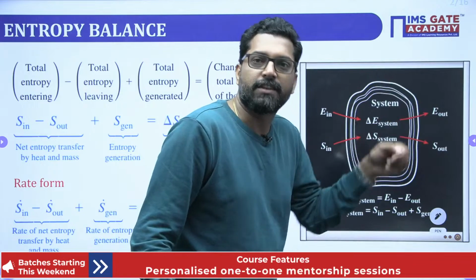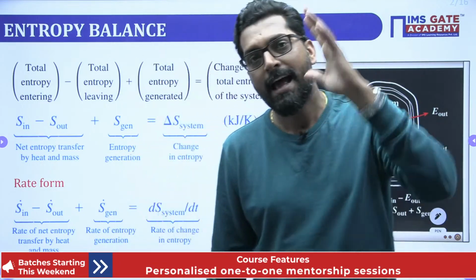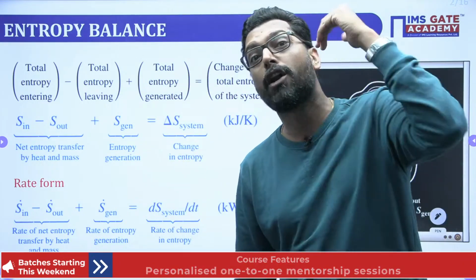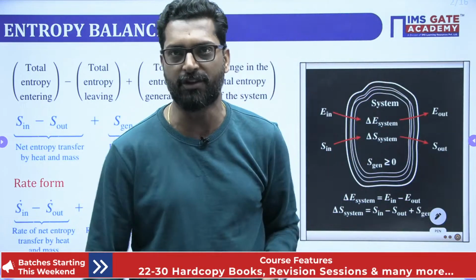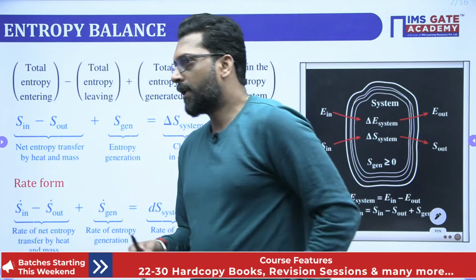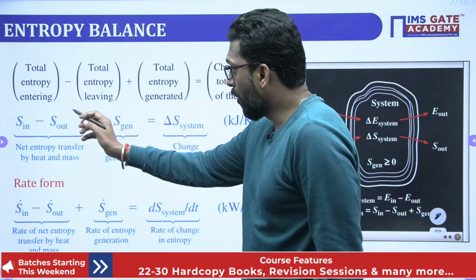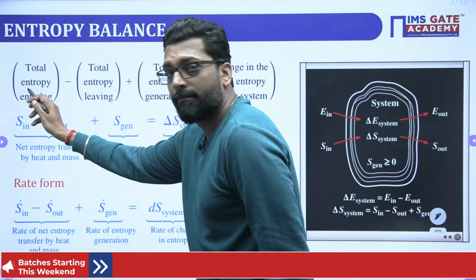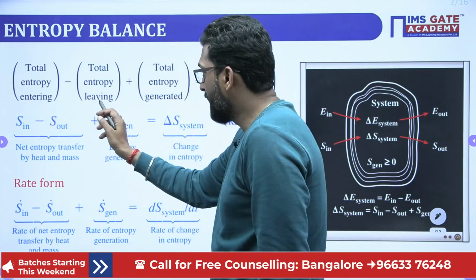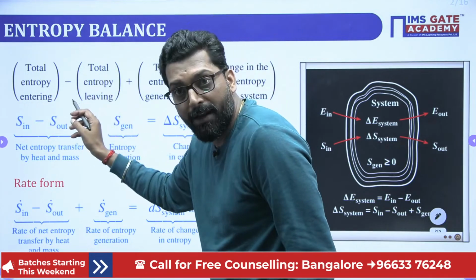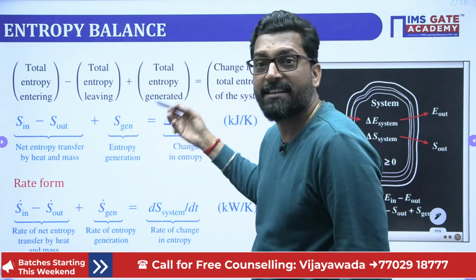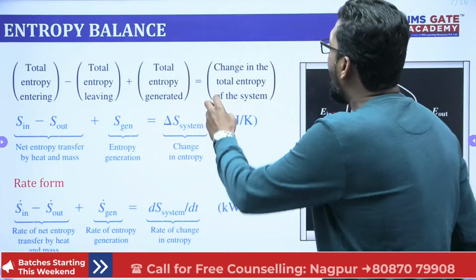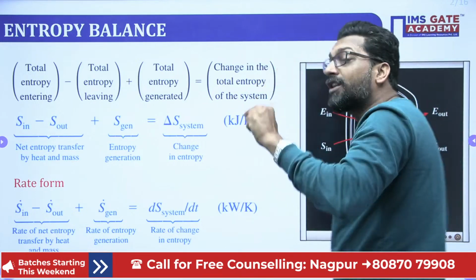If the process is irreversible, there must be generation, and that's why the generation is always positive. In the limiting sense, it is 0 for the reversible process. So entropy entering, that is you deposit the money, minus entropy leaving, you withdraw the money, plus the bank gives the interest, that is entropy generation, equals the change in the total entropy of the system.